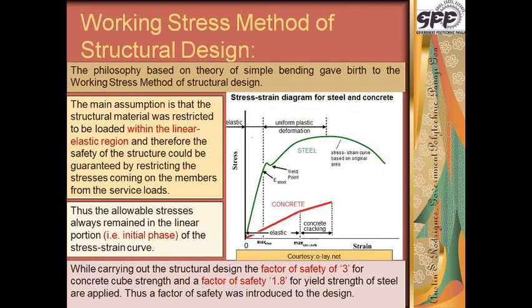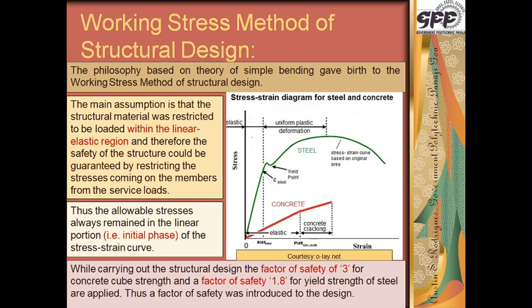Now, there are different methods by which one can design the structure. The first and the earliest method which has been used in designing structures is the working stress method of structural design. Let me tell you, this is the easiest method of structural design, the working stress method.